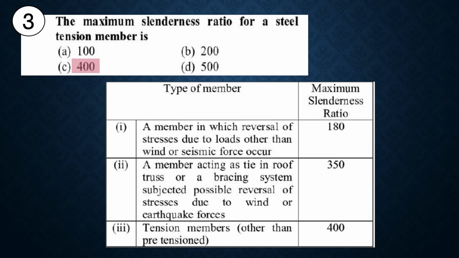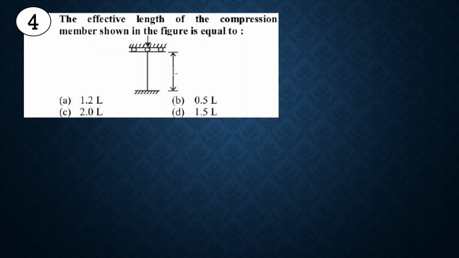Option C is correct. Then fourth question, the effective length of compression member shown in the figure is equal to. So there are different conditions related to effective length. So the effective length here